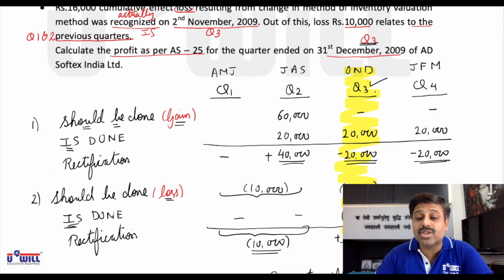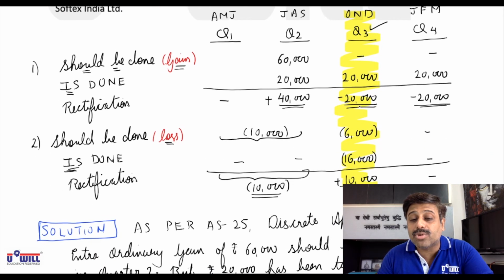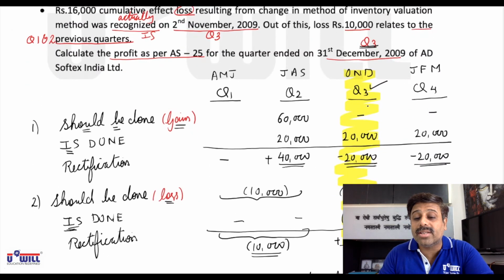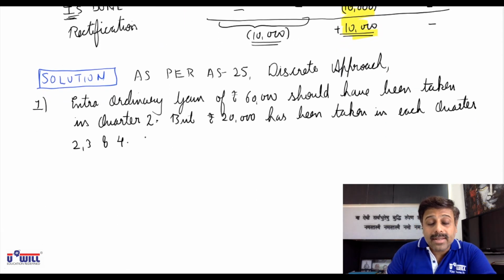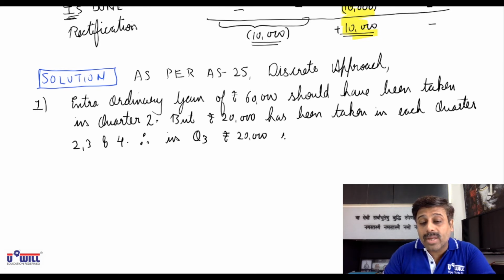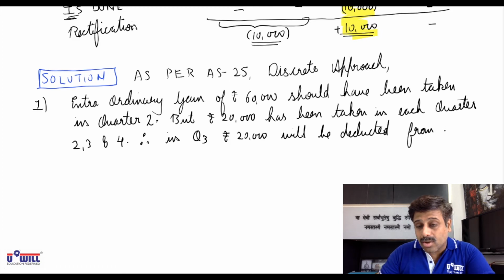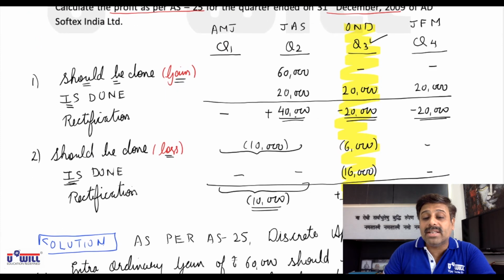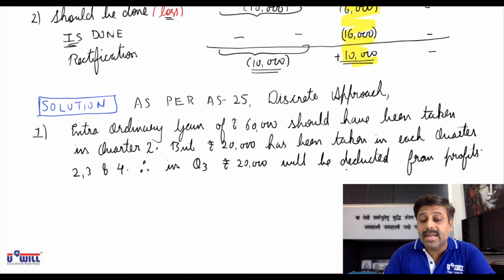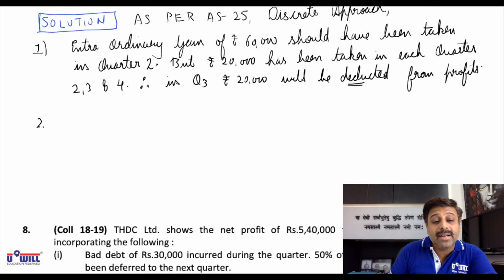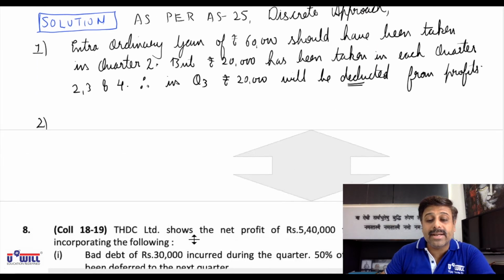We are supposed to do rectification of only quarter 3. In quarter 3, we are supposed to minus 20,000. Therefore, in quarter 3, rupees 20,000 will be deducted from profits. Okay, you have to see which quarter is asked. If the same adjustment was asked from the quarter 2 point of view, then you would have said 40,000 would be added in profits. Here 20,000 will be deducted from profits. So you have to theoretically explain what you are supposed to do.